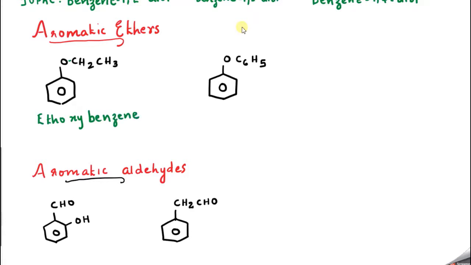Now, what is the name of this compound? Here both are phenyl. So we can say phenoxy benzene. This can also be called diphenyl ether. And the earlier one can be called ethyl phenyl ether. Some people used to say its common name as phenitol. Ethyl phenyl ether is a common name. So the IUPAC name is ethoxybenzene and this is phenoxybenzene.